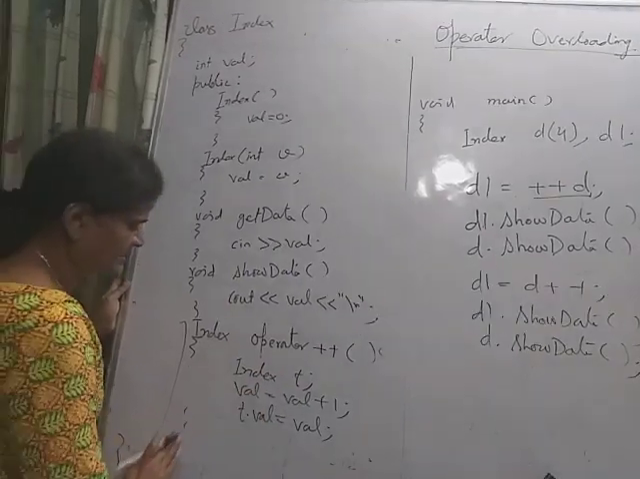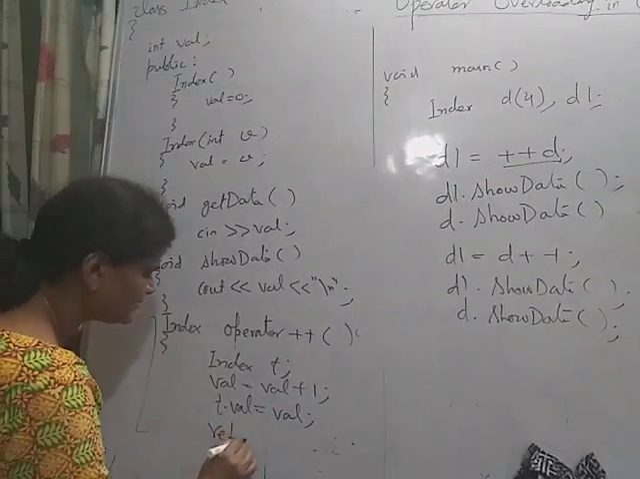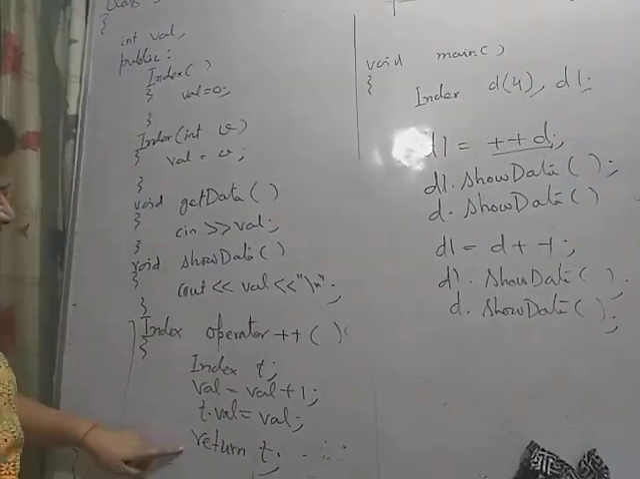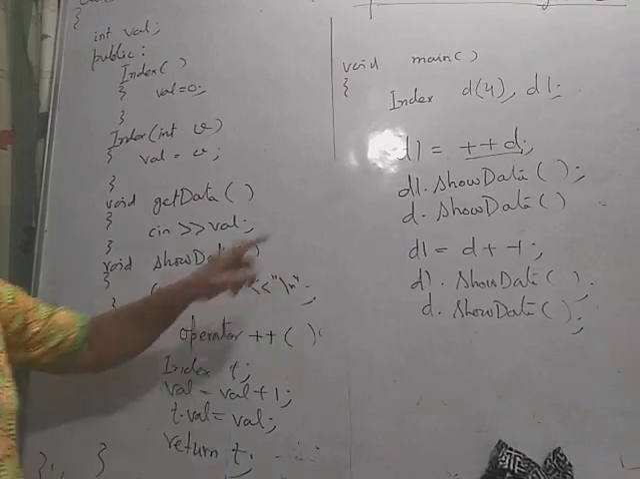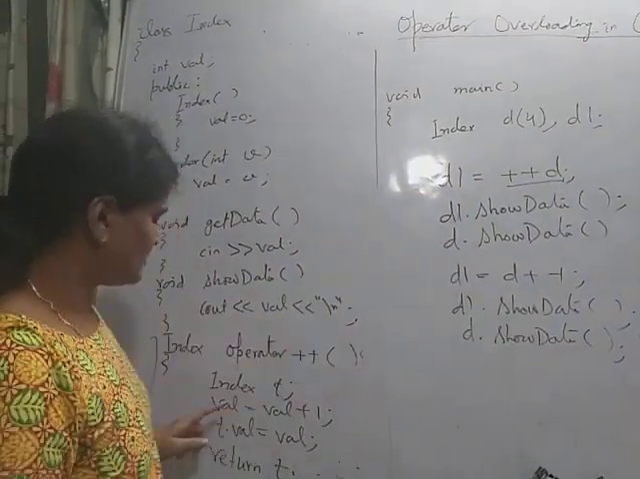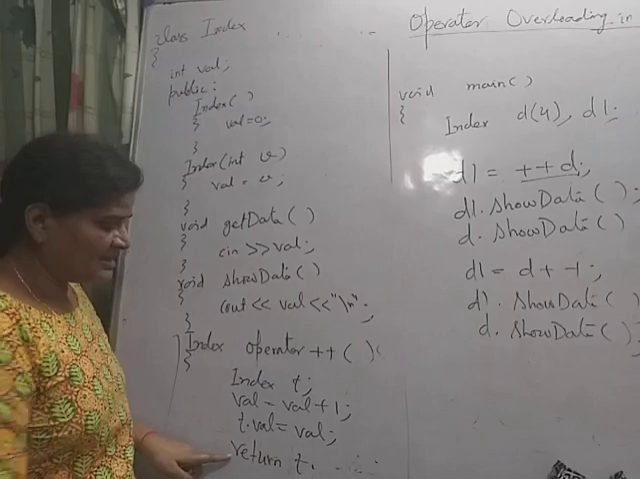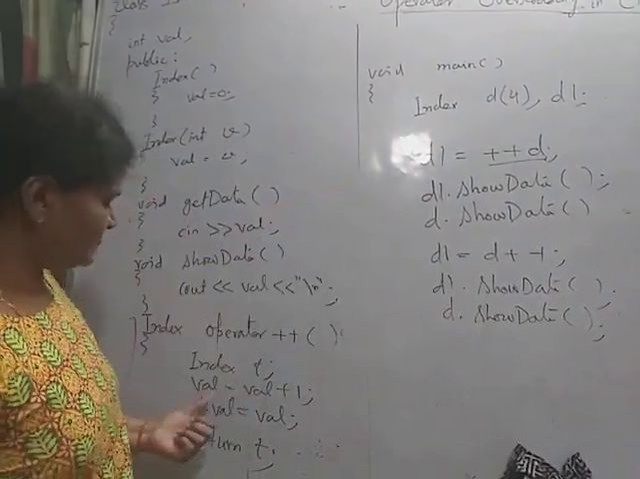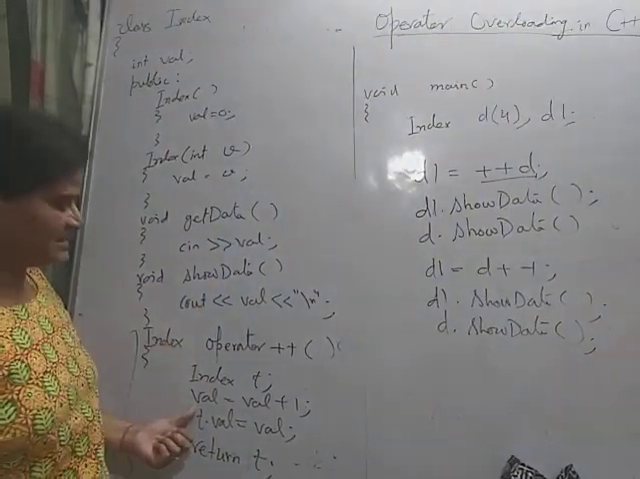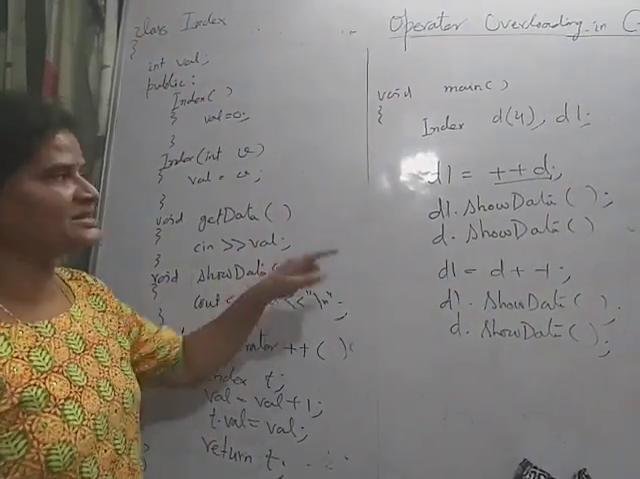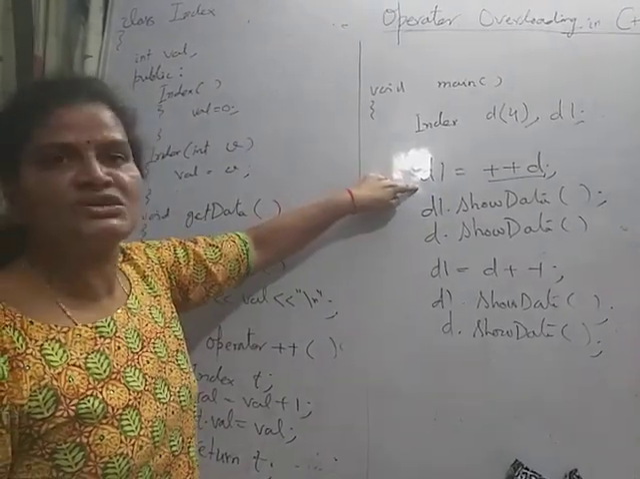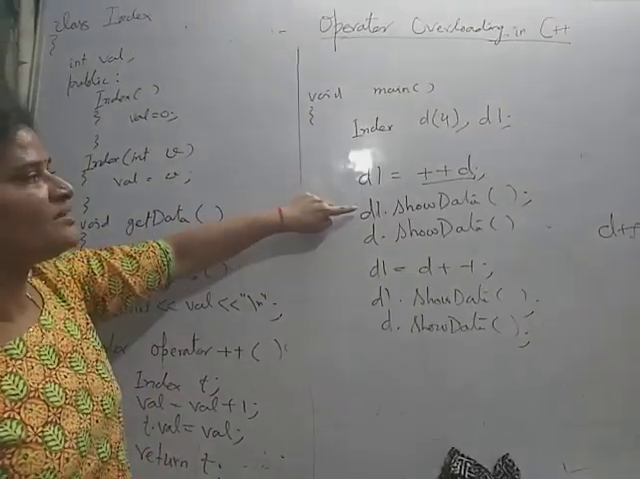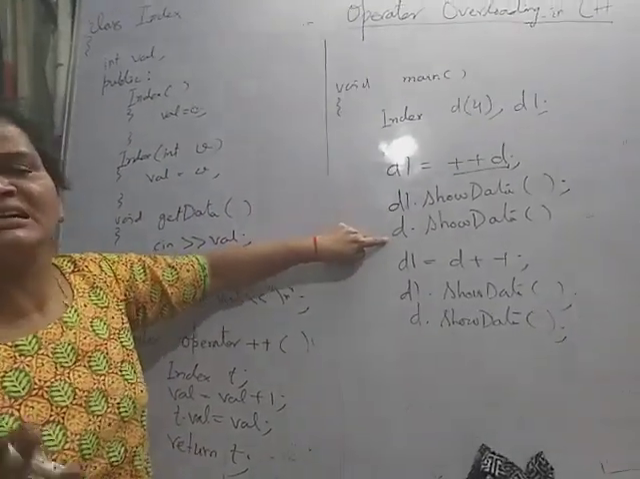Here I will write return t. Return t means that the new object is returned, and here it is stored in d1. So simply see what object is returning, t. The value of d1, see val is associated with d and t.val is associated with d1. So after the execution of this statement, the value of d1 will be 5, as well as the value of d is 5.